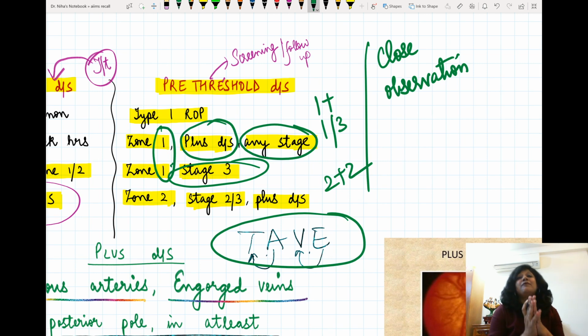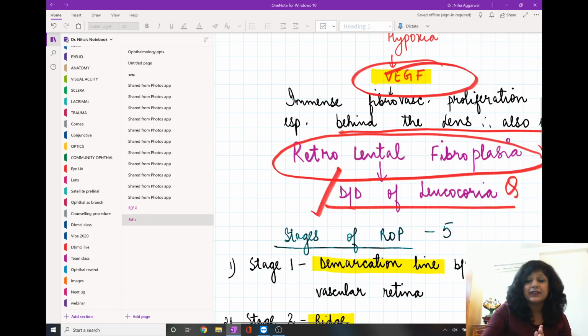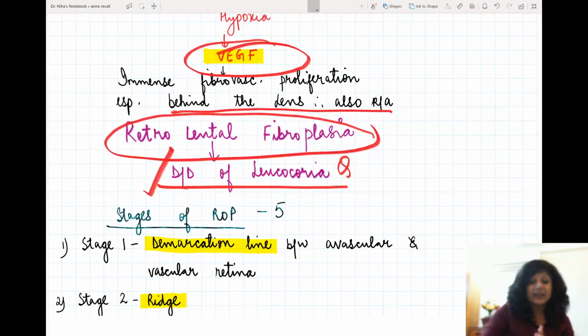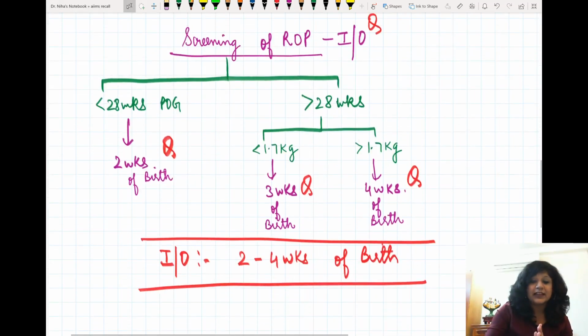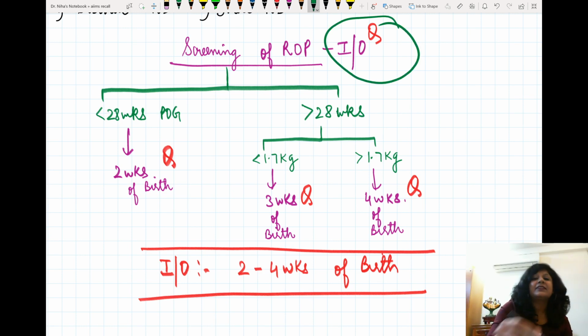Now coming to a very, very important criteria, and that is the screening. So let's see the screening of these babies, how to do the screening, when to do the screening. First of all, what to use for the screening. We have to use the indirect ophthalmoscope because I want to see the periphery or the ora serrata. Now when should I screen?